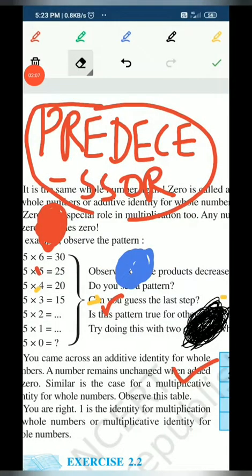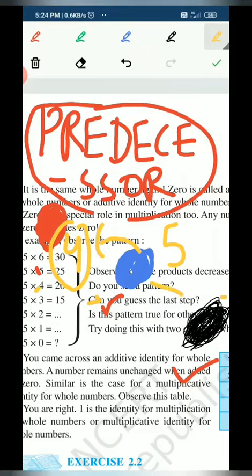So the same is the concept of predecessor and successor. A predecessor is a number that comes before a given number, and a successor is a number that comes after the given number. To understand this with an example, suppose I write 5 here. What will be the predecessor? The predecessor is the number that comes just before the given number, and that is 4. So 4 is the predecessor of 5.